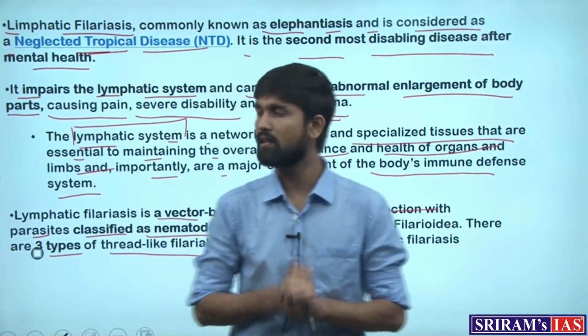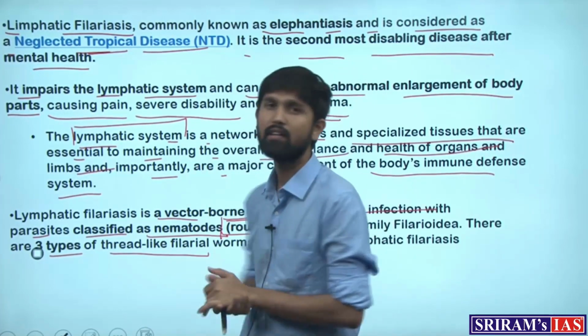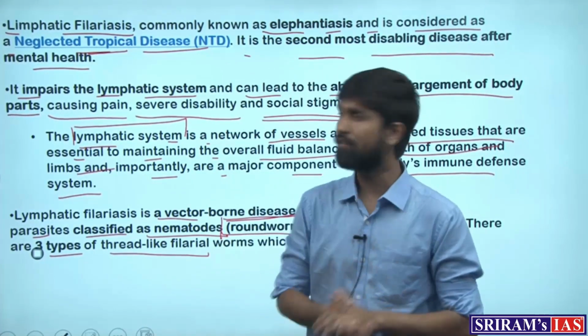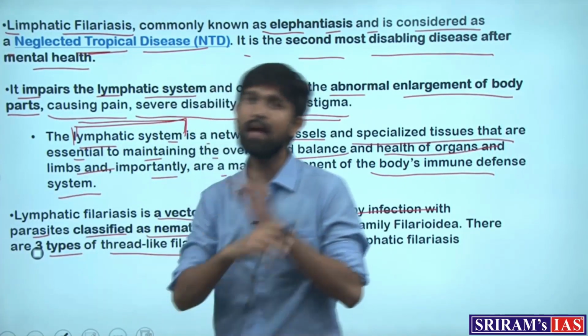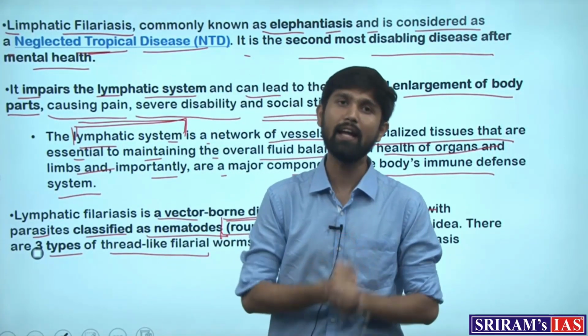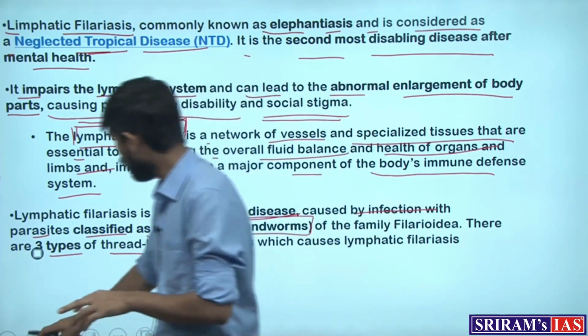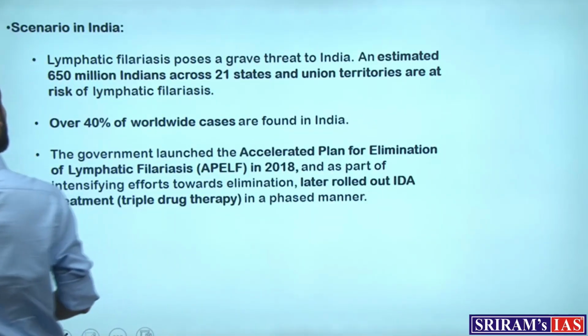And for this, when the worms enter that particular organ, they infect it, causing damage to the lymphatic system and enlargement of that body part and causing severe pain. So what is the scenario in India with respect to elephantiasis?